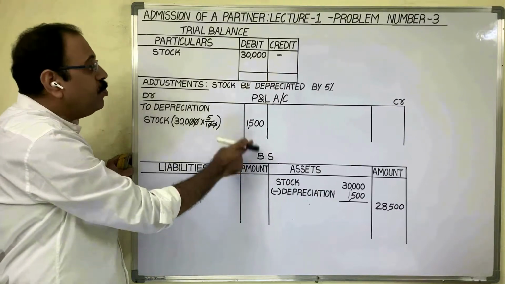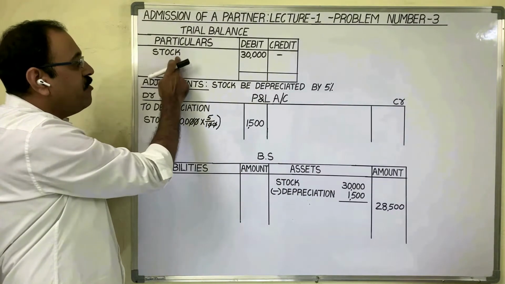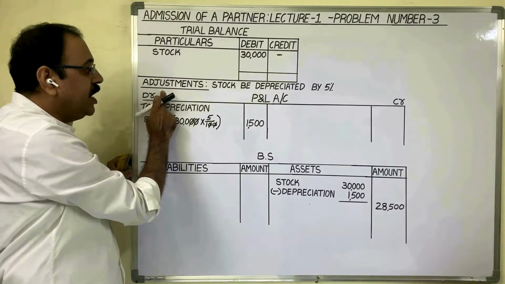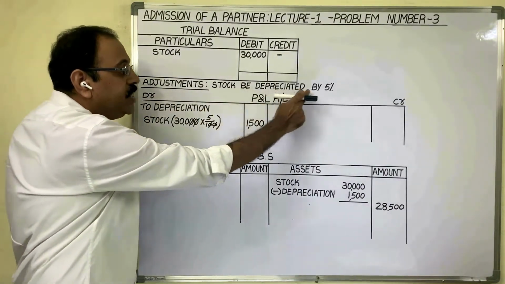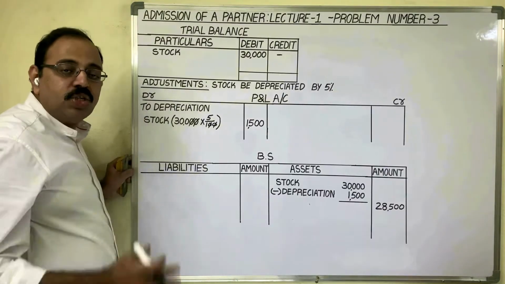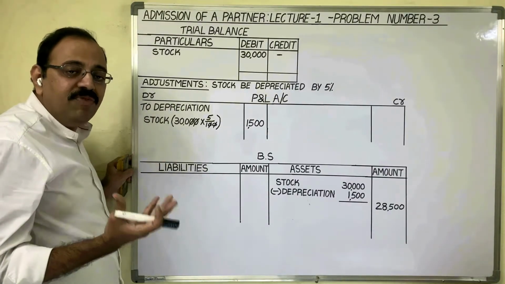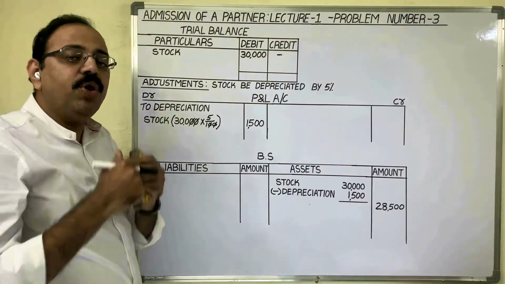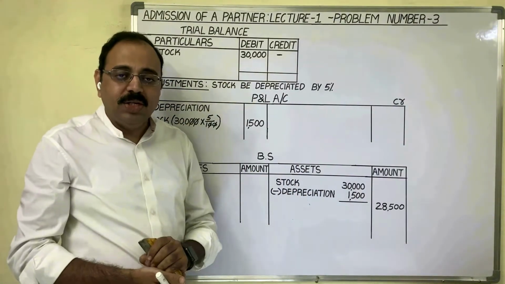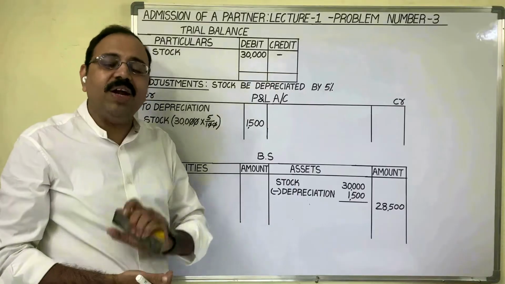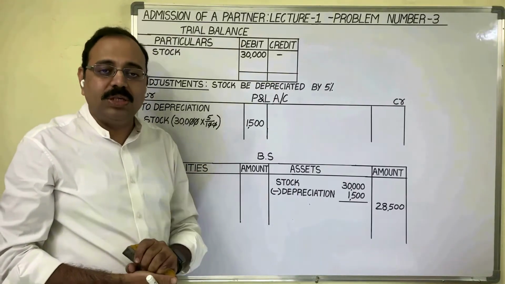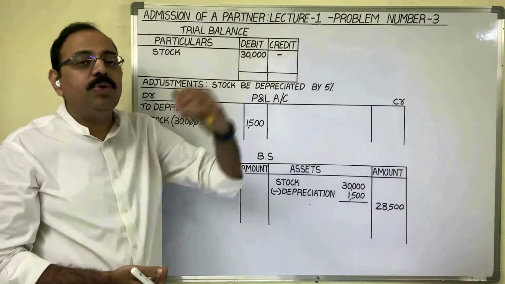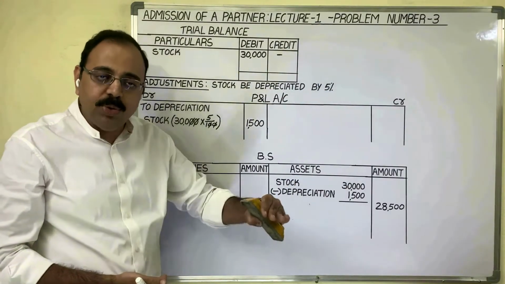Suppose in the question he has given the stock value as 30,000 rupees, and in adjustments he says stock be depreciated by 5%. Stock means the article with which we do business, the article which we are going to sell to the public. Stock is also known as inventory or goods. You may think that as we are using that asset continuously, its value reduces.